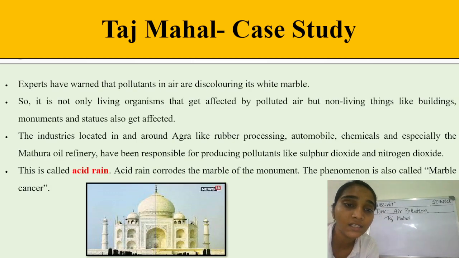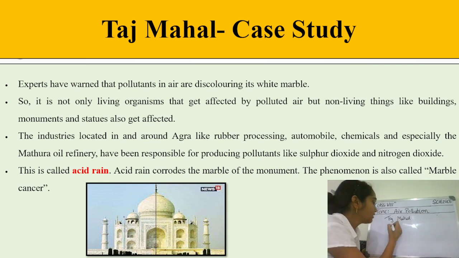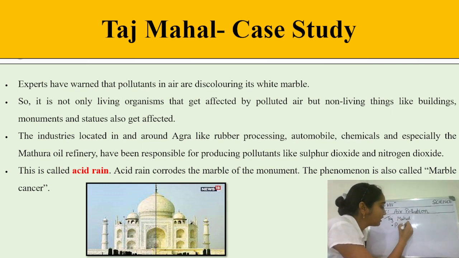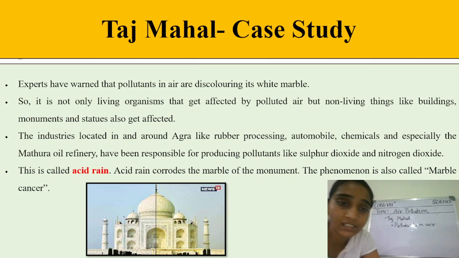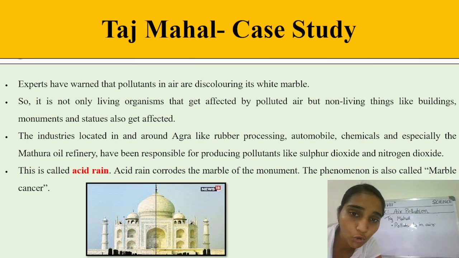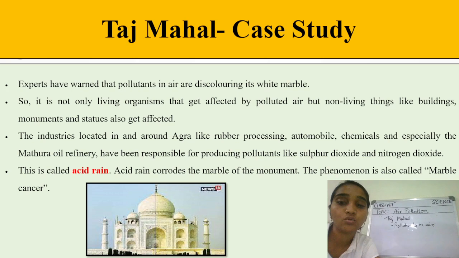So students, experts have warned that the pollutants in the air are discoloring its white marble. The reason is actually the pollutants in the air, the harmful substances which are released, like carbon monoxide, carbon dioxide, and smoke. It is not only living organisms that get affected by polluted air, students.